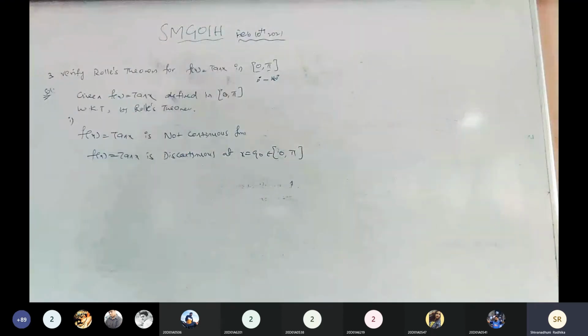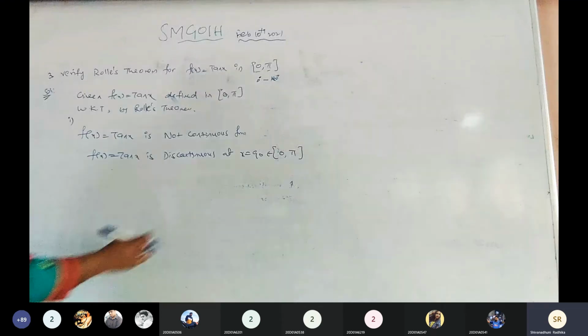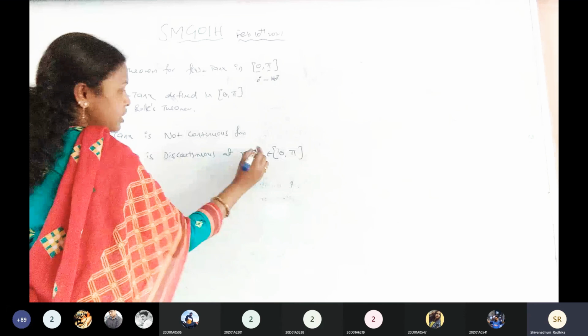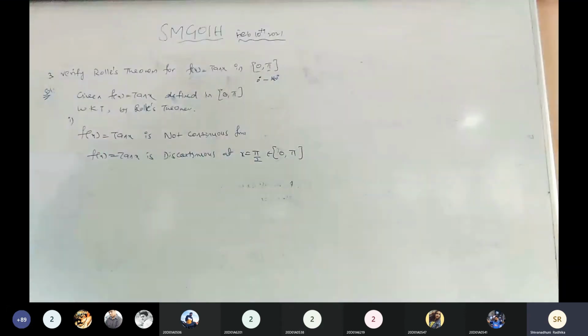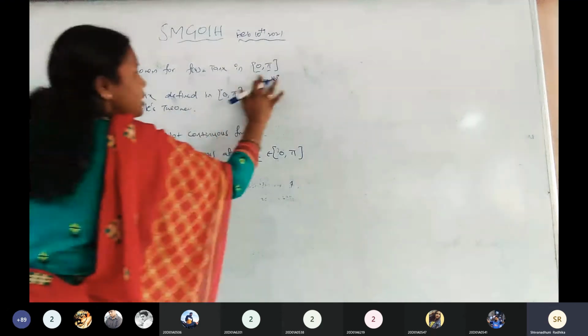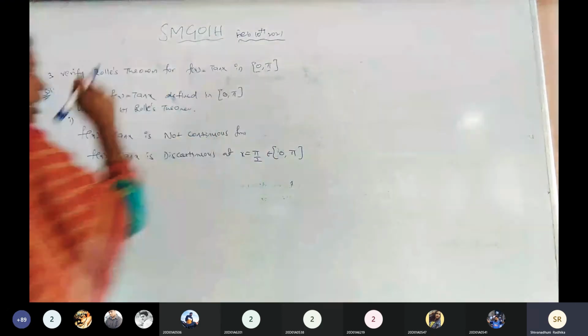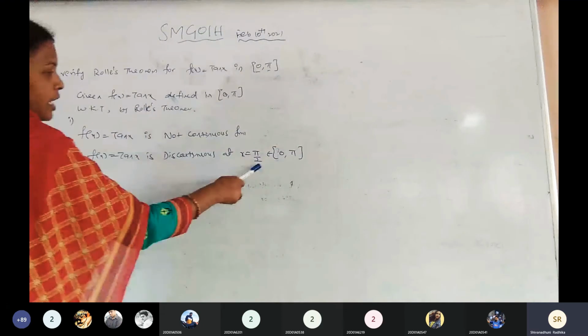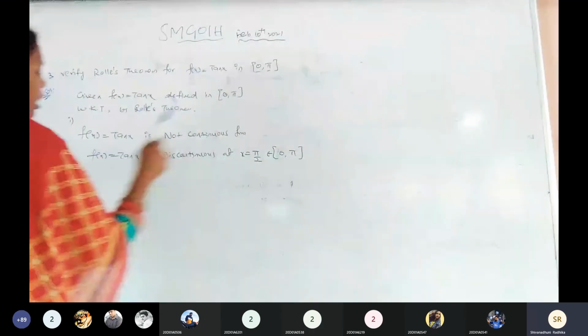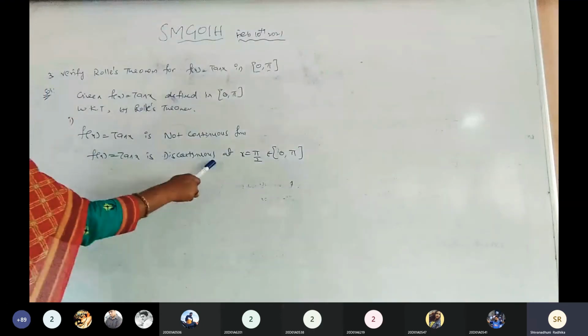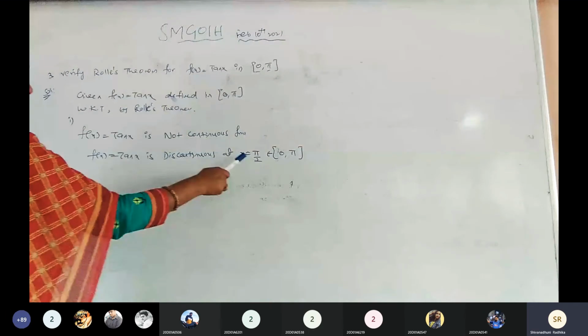But mathematics is a language, and angles you always have to denote with pi. So for understanding purposes we take angles in degrees, but when writing we should write in radians. So x equals pi by 2 belongs to 0, pi, and the given f of x equals tan x is discontinuous at the point x equals pi by 2.